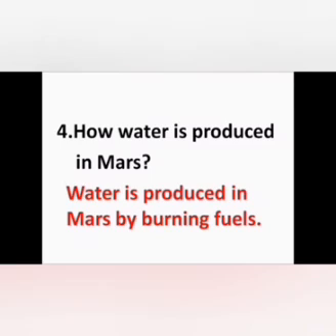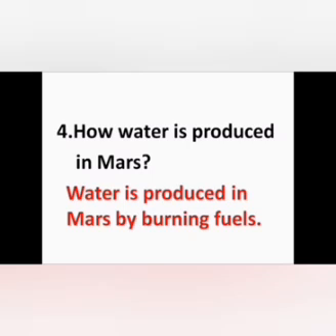How water is produced in Mars, children? Yes, very good. Water is produced in Mars by burning fuels. Only by burning fuels, water is produced in Mars. Whereas the main source of water in Earth is rain. We get water naturally from rain.